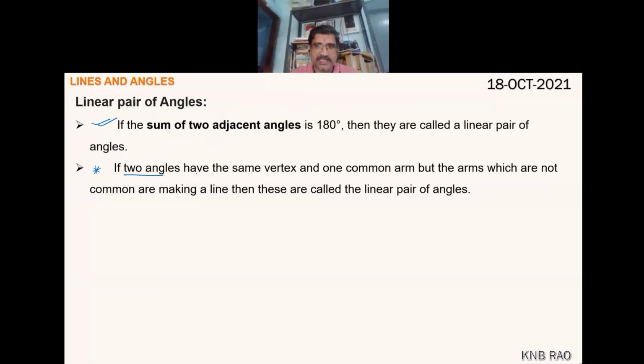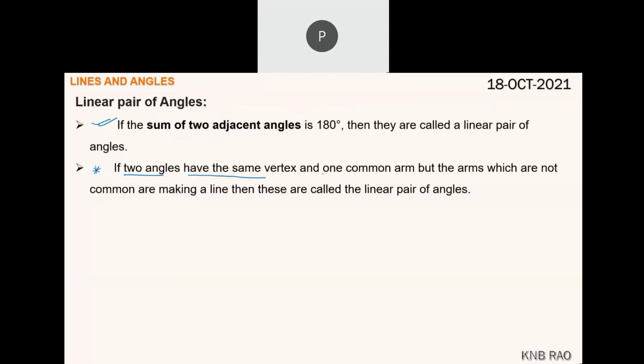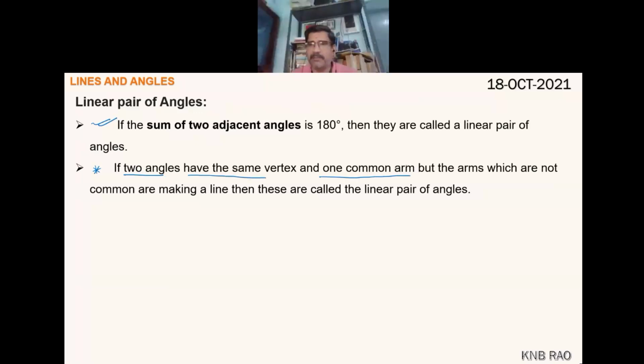If two angles have the same vertex and one common arm, what does it mean? Up to here, this is a part of the definition of adjacent angles.